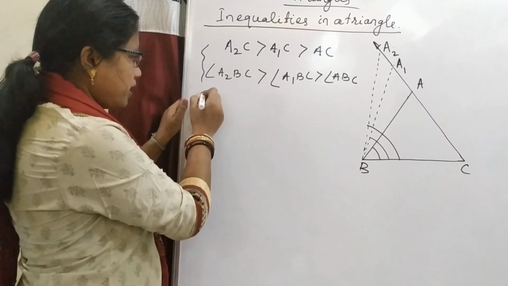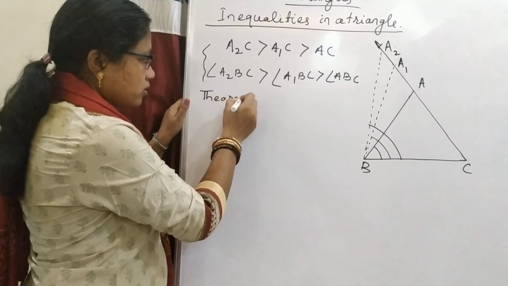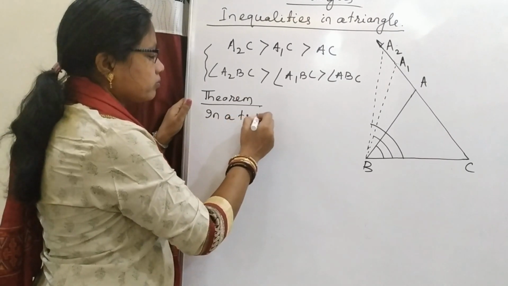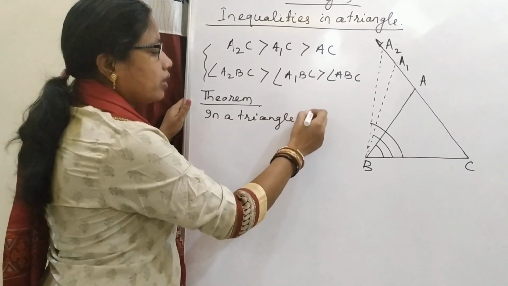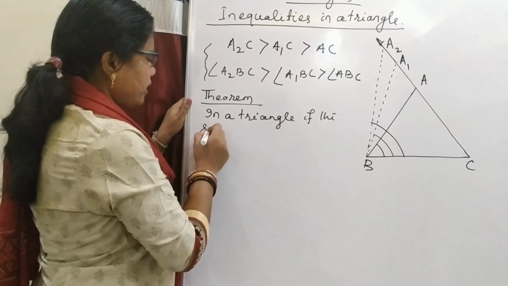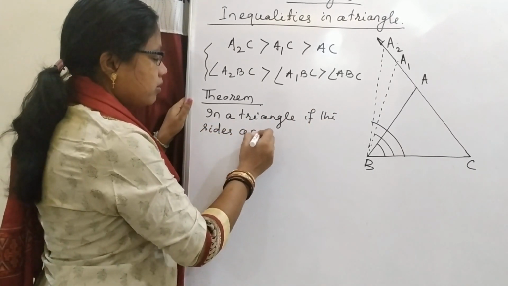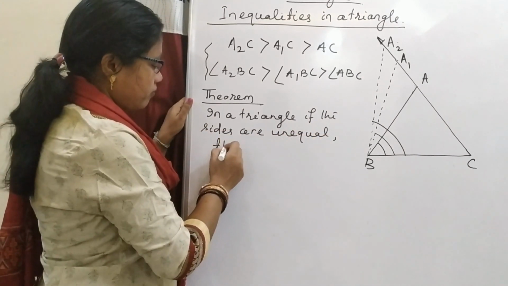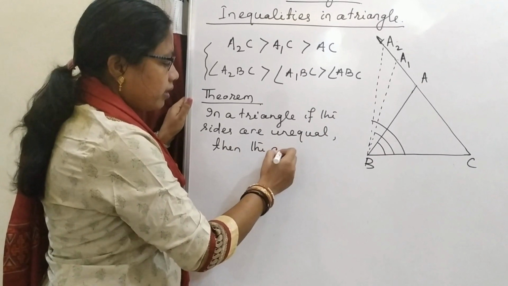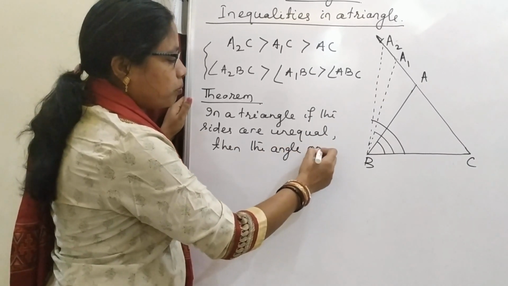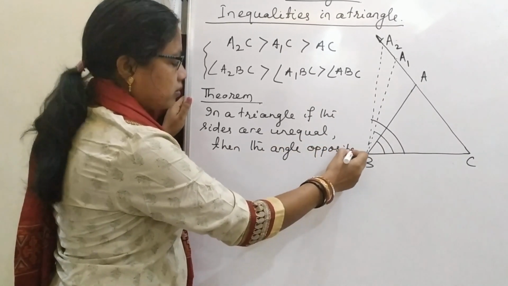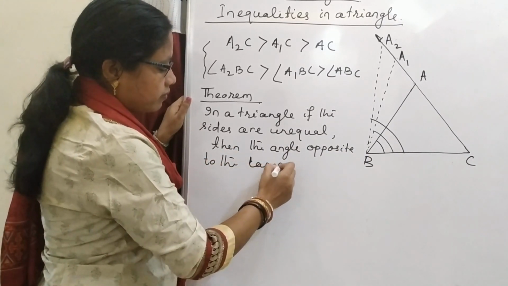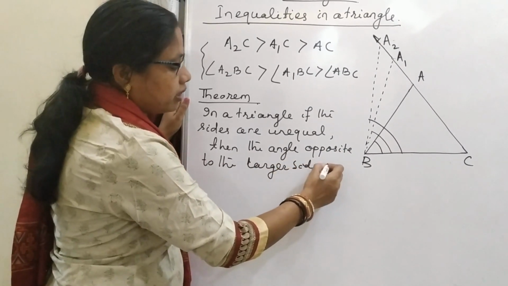So what is the statement? This is a theorem. In a triangle, if the sides are unequal, then the angle opposite to the larger side is greater.